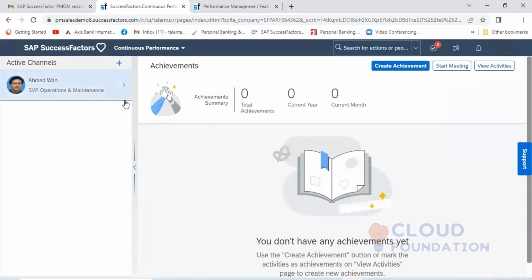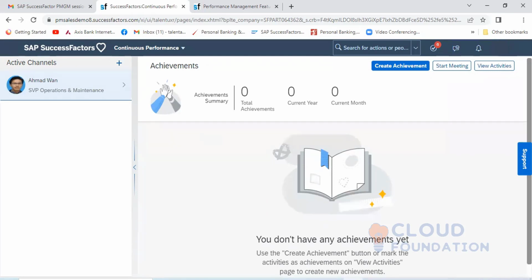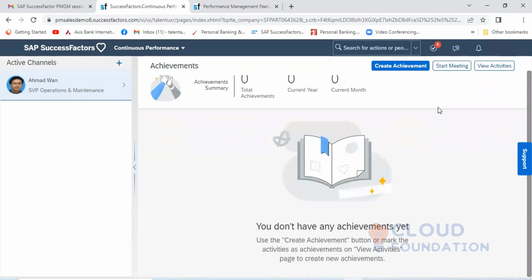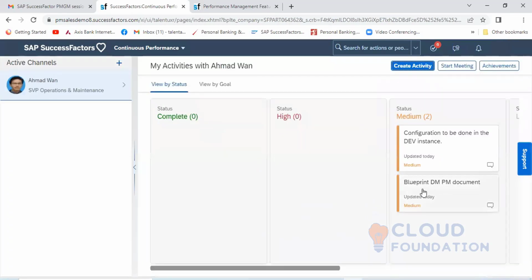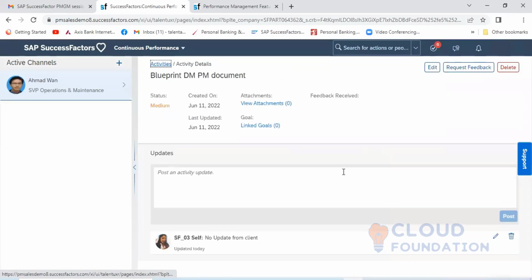Let me go back and click on view activity. Suppose I am taking this business blueprint and updating the status.